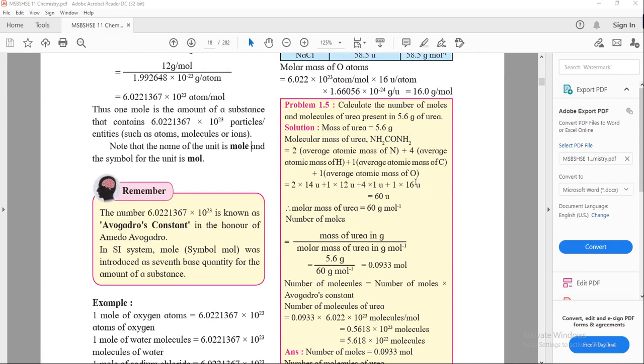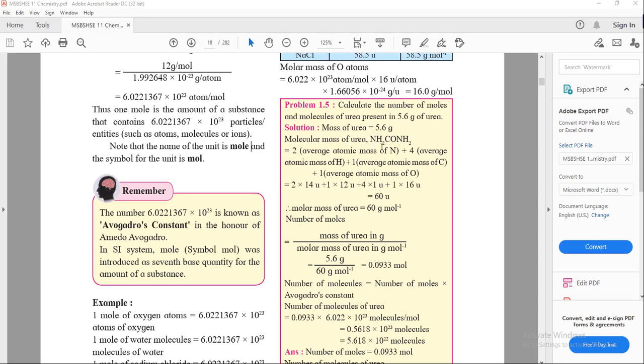We'll see one numerical: calculate the number of moles and molecules of urea present in 5.6 gram of urea. So we need the mass of urea and the molecular mass of urea. First, the mass of urea is given in gram. For the molecular mass, we have to know the formula. The formula for urea is NH2, C double bond O, NH2. Okay, so it is the formula for urea.